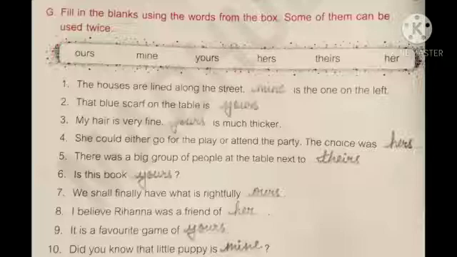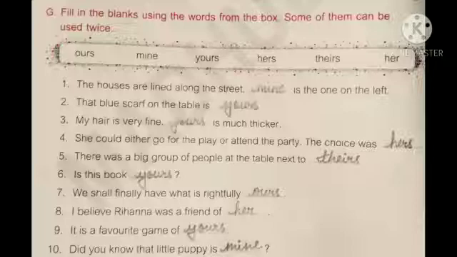Yours is much thicker. Fourth, she could either go for the play or attend the party. The choice was dash. She could either go for the play or attend the party. The choice was hers. Fifth, there was a big group of people at the table next to dash. There was a big group of people at the table next to theirs.